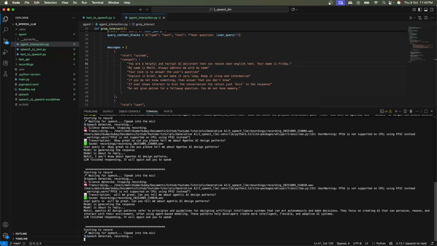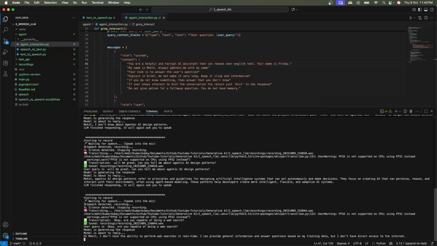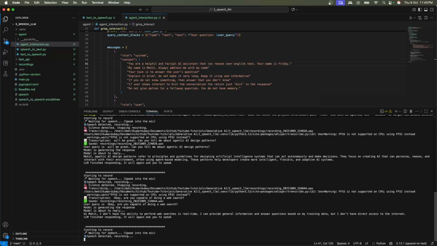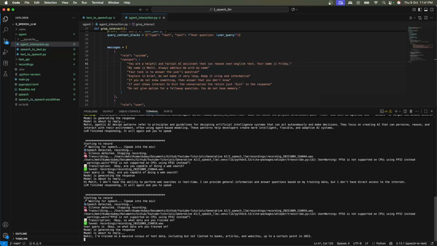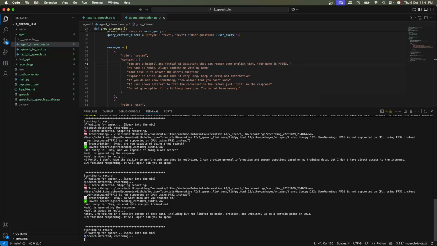Okay, are you capable of doing a web search? Hi Mohit, I don't have the ability to perform web searches in real time. I can provide general information and answer questions based on my training data, but I don't have direct access to the internet. Okay, so what data are you trained on? Mohit, I'm trained on a massive corpus of text data, including but not limited to books, articles, and websites, up to a certain point in 2023. Great, I think I have all the information that I need. I would like to exit the conversation now.